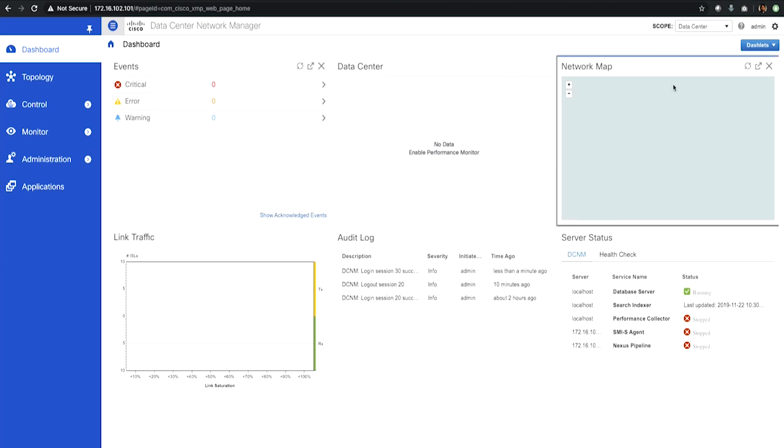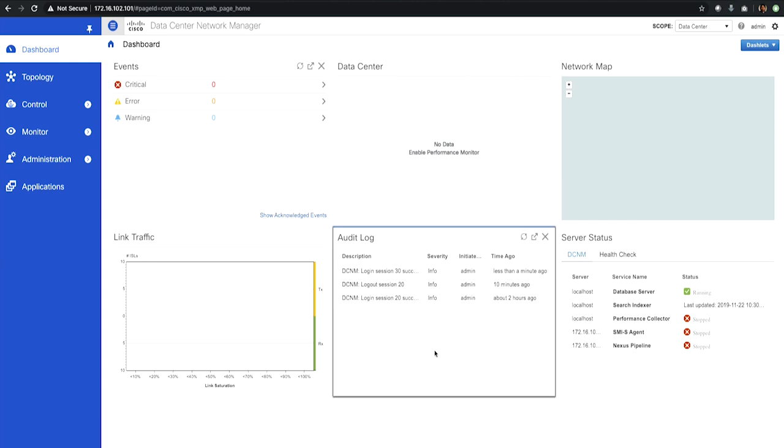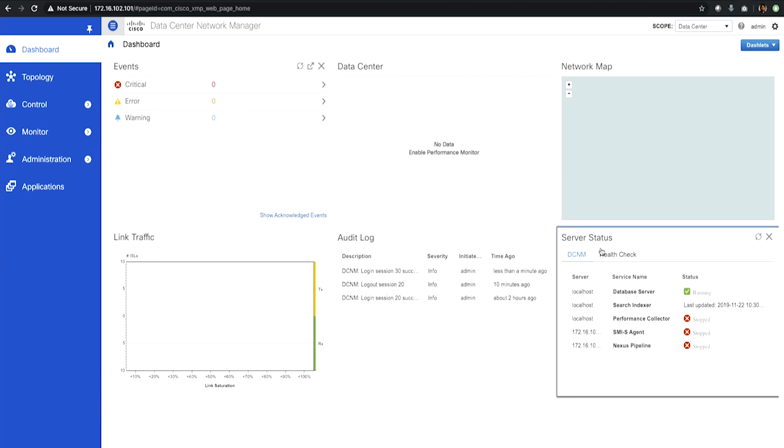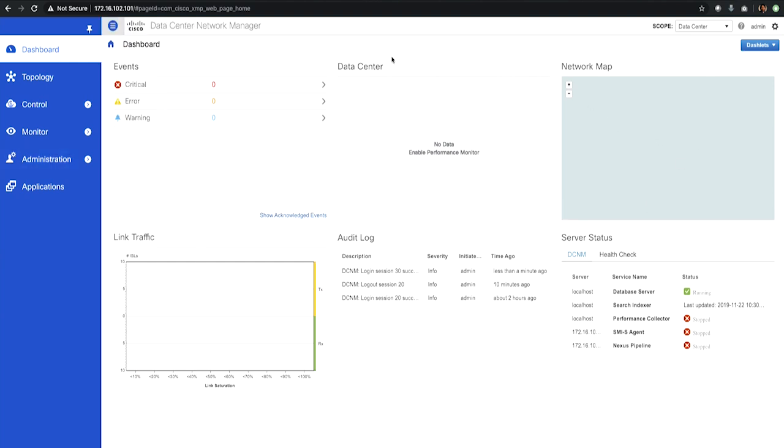If you have mapped any location for the data center, you can see the devices in the network map. And then you can look at the link traffic that you're monitoring, audit logs, and even the server status of how the database server is looking, and get a more holistic view from the DCNM tool. If there are critical events or errors or warnings, you can see them on the dashboard itself.